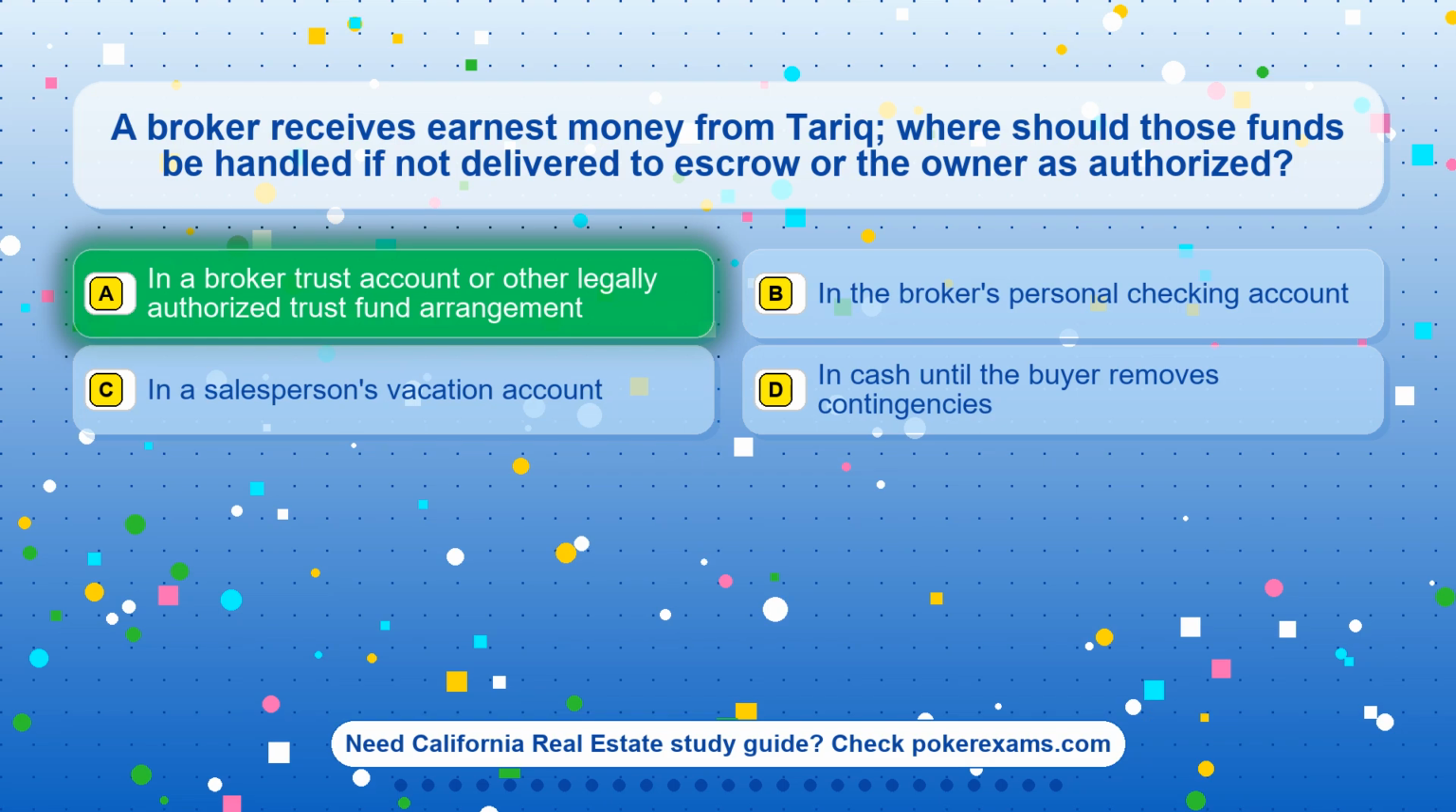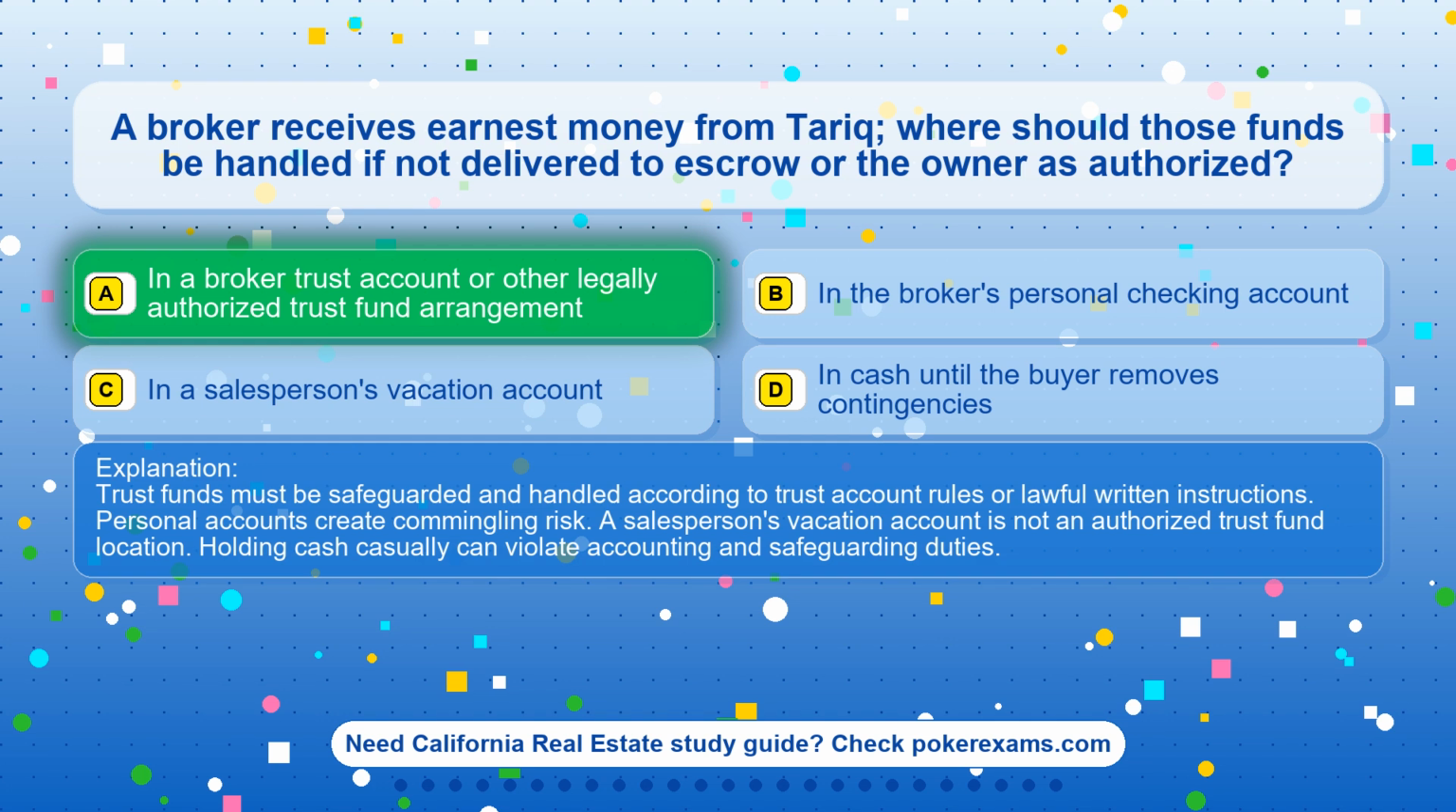The correct answer is option A. In a broker trust account or other legally authorized trust fund arrangement. Trust funds must be safeguarded and handled according to trust account rules or lawful written instructions. Personal accounts create commingling risk. A salesperson's vacation account is not an authorized trust fund location. Holding cash casually can violate accounting and safeguarding duties.